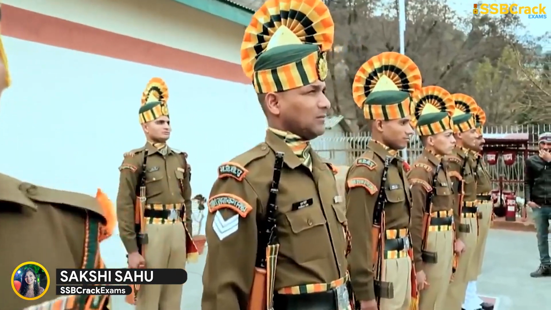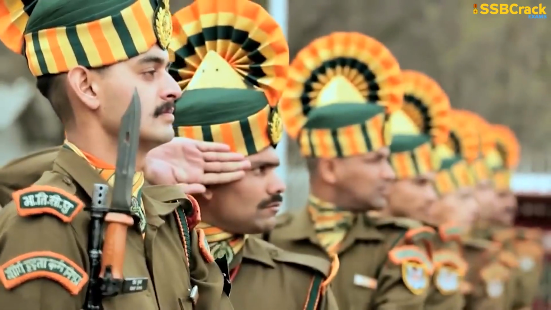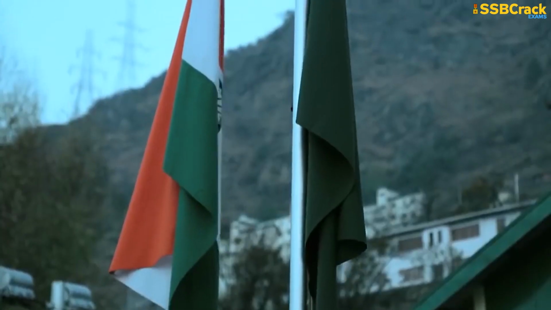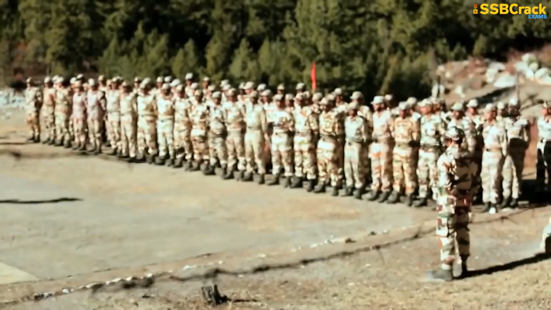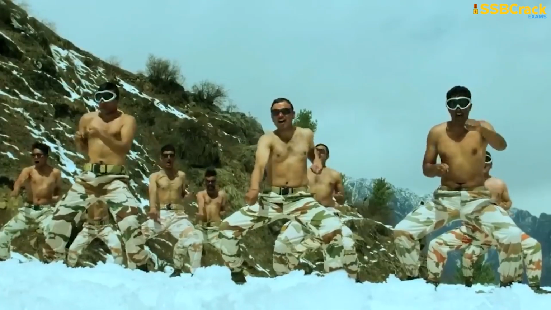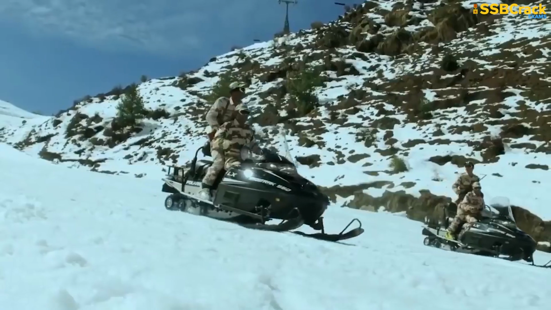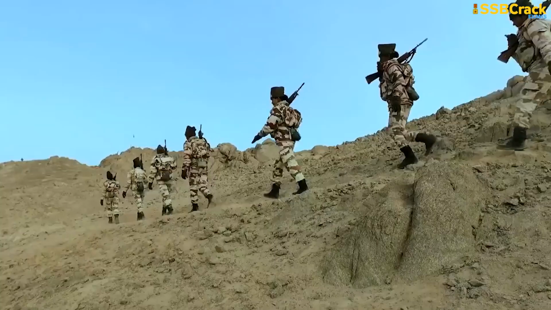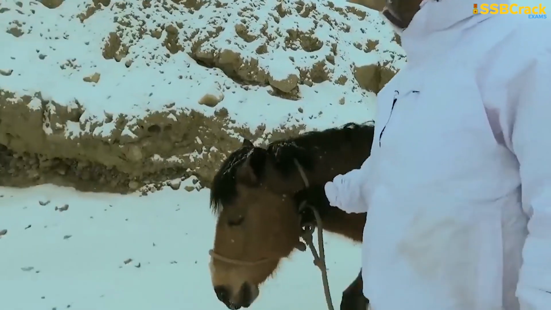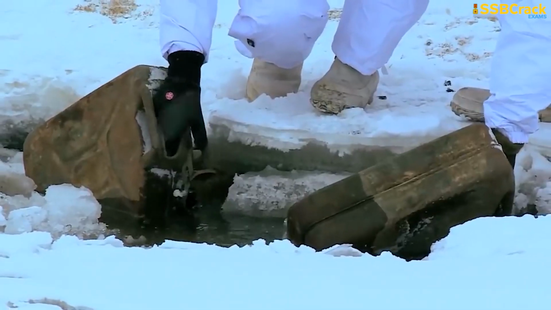My name is Sakshi Sahu, and in this session we are going to discuss the Central Armed Police Force CAPF Assistant Commandant CAPF AC examination, and we are going to discuss the general knowledge paper analysis. As you all know, in the CAPF AC written exam there are two papers, paper 1 and paper 2. Paper 1 is for the general ability and intelligence test, which is an objective type paper, and paper 2 is for the GS and Comprehension, basically the English portion.